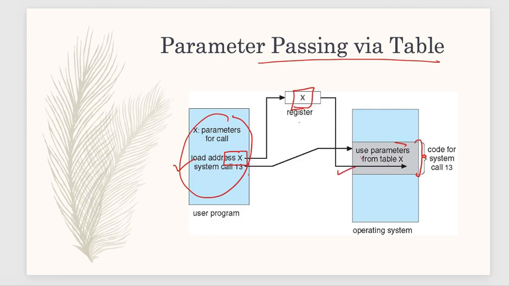Got it? What I mean to say is, whenever a system call is invoked and the parameter passed is x, certain code will be taken by the operating system in kernel mode, and the parameters will be taken from the register or the table which is provided in the register.